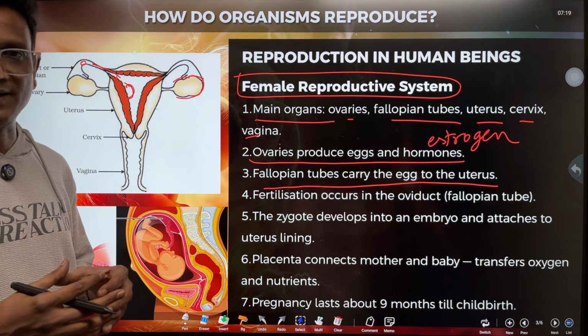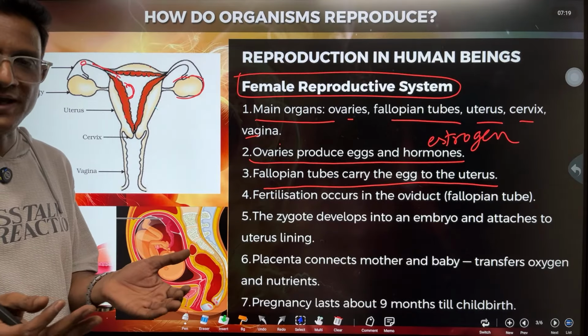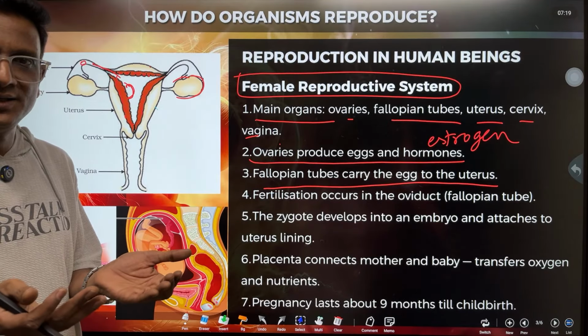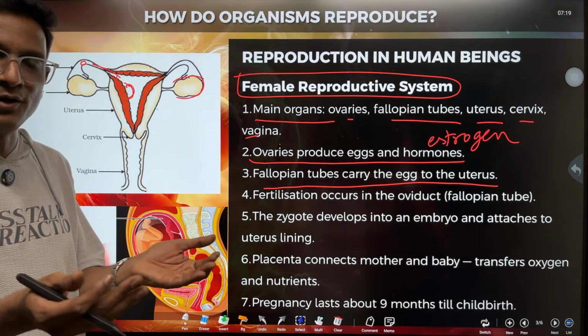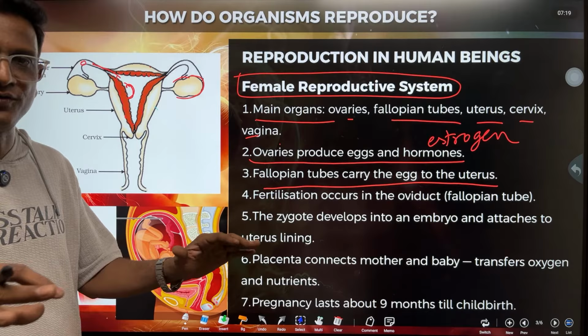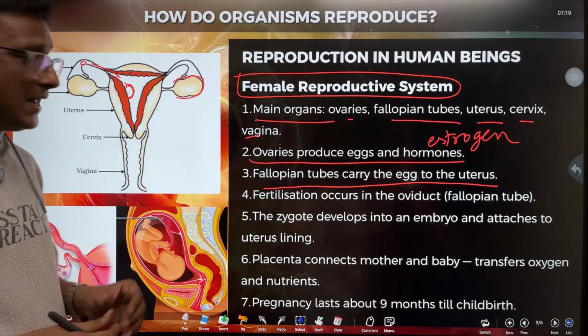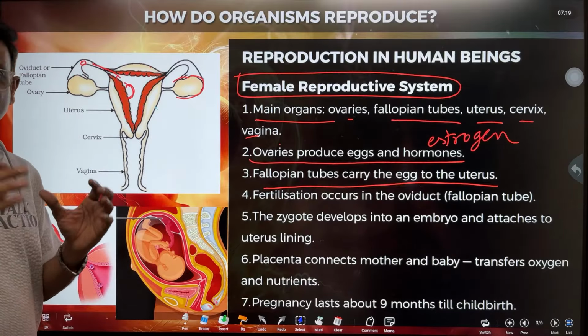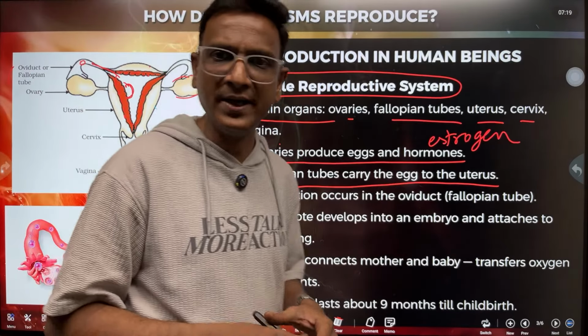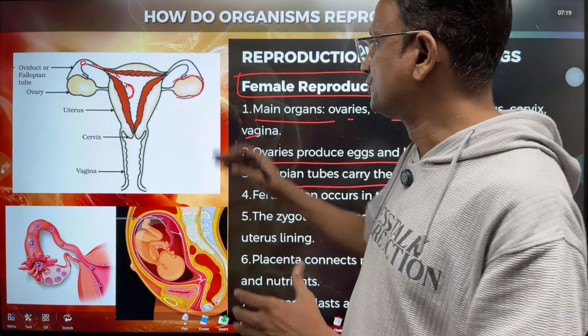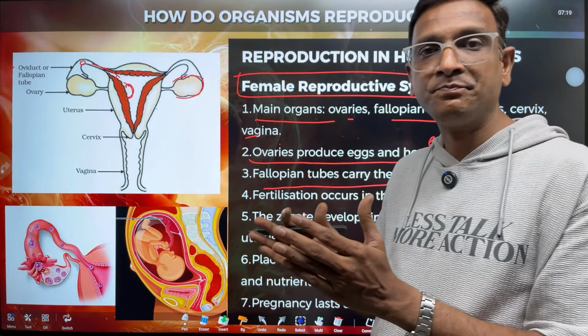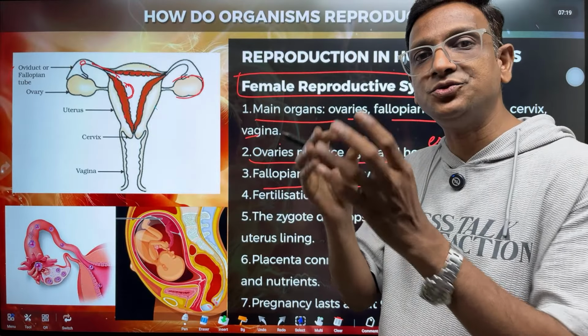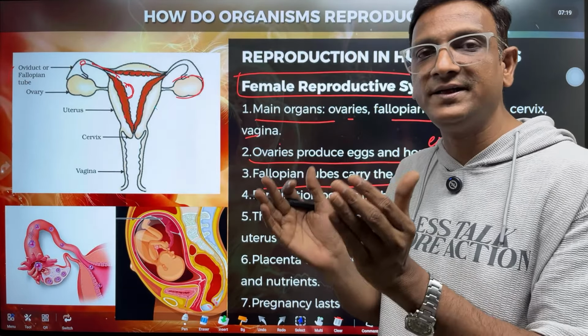Okay, right. So for example, when your newborn baby is there, just to make the newborn baby lie on the bed, you will make the bed so soft with cushioning and all. Like that, the uterus is prepared for the implantation. Okay, right children? So the endometrium means blood vessels and blood tissues are making ready for the implantation.